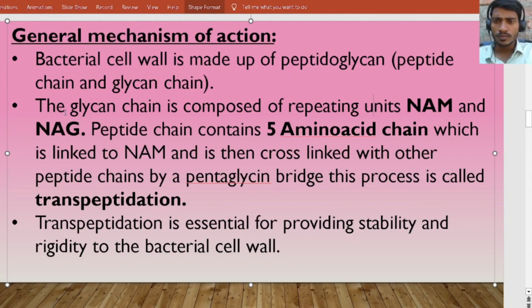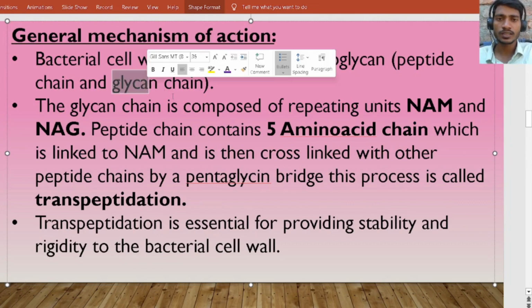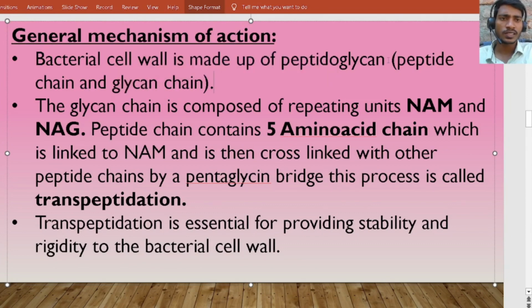The glycan chain is composed of repeating units of NAM and NAG. NAM means N-acetyl muramic acid and NAG means N-acetyl glucosamine.